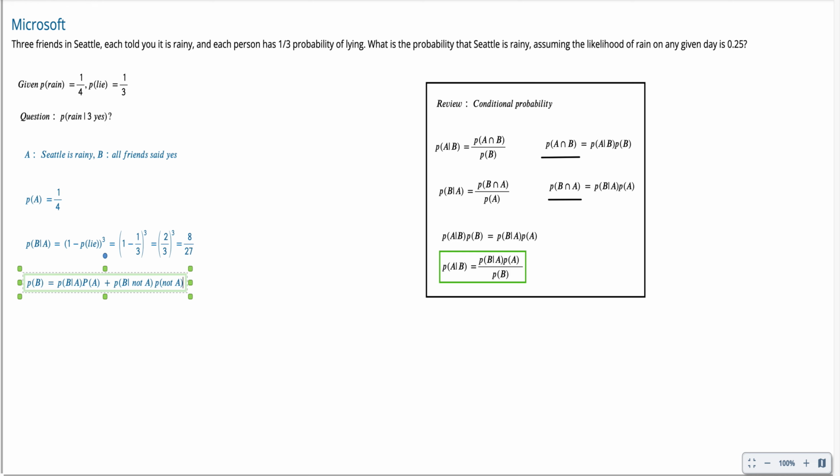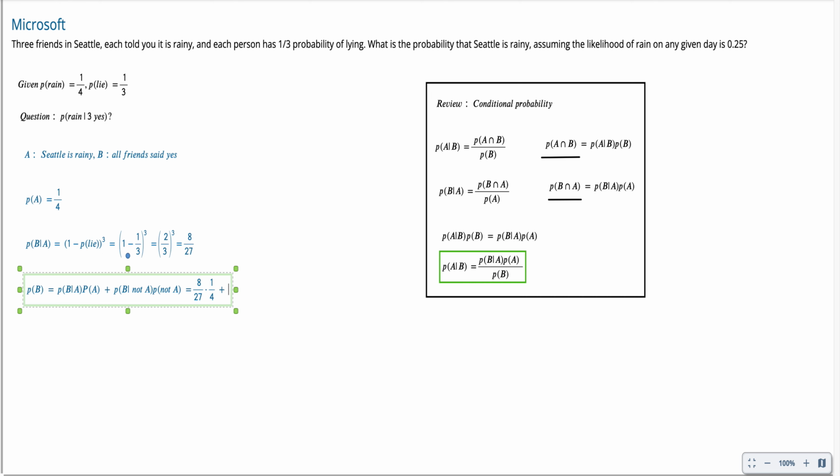Those are the two cases that we need to compute the probability of B. Now let's plug in the numbers. The probability of B given A we already computed in the above equations, so that's 8 over 27, in the case when Seattle is actually raining. And we know that the probability that Seattle is raining is 1/4. So that's the first case.